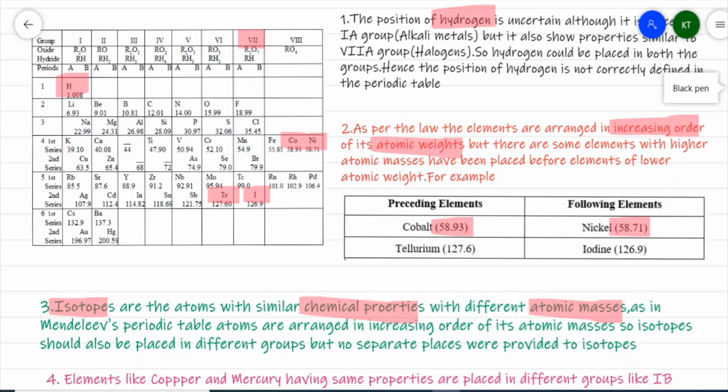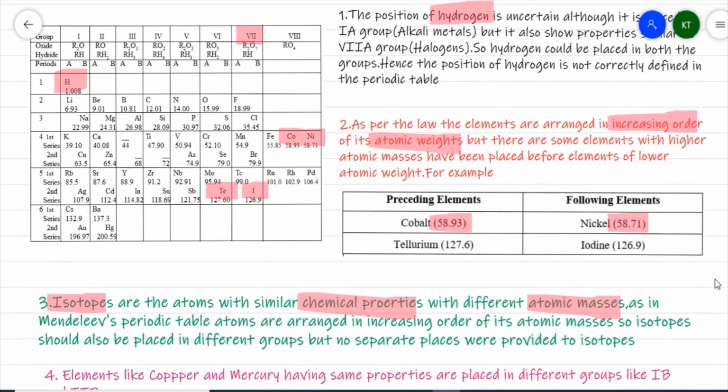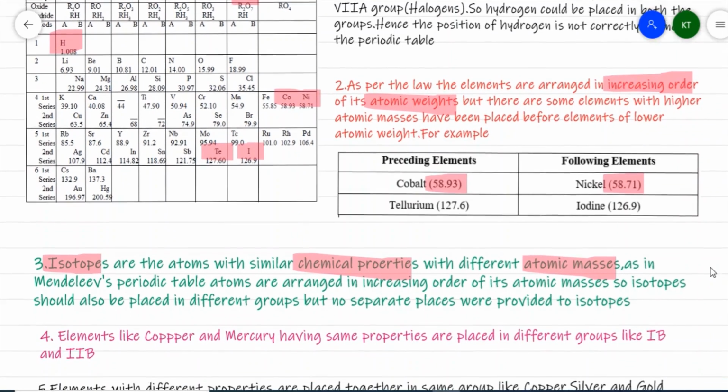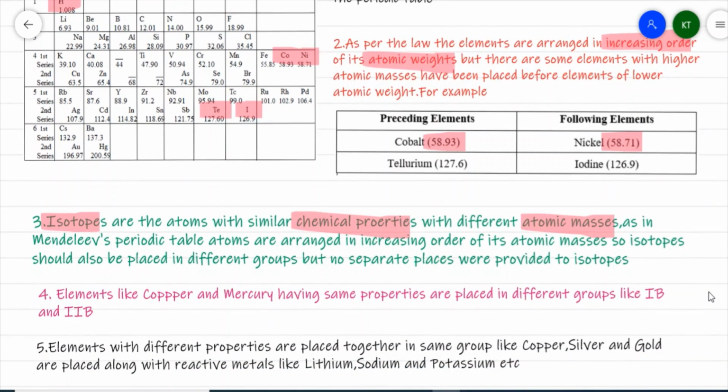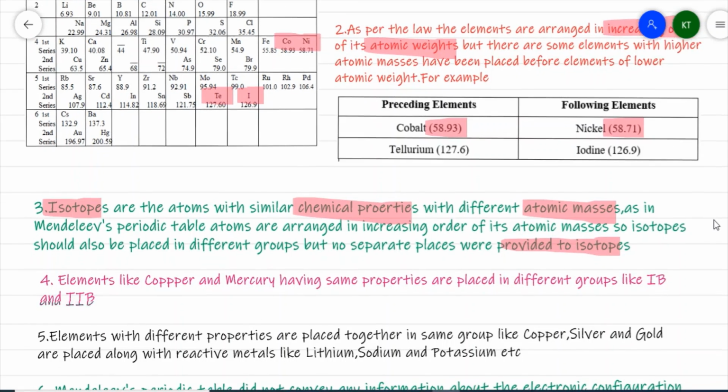isotopes of oxygen, isotopes of chlorine. As this periodic table is based on atomic masses, isotopes should also be placed, but no placement for isotopes of an element has been made. There is no provision to provide a space for isotopes.